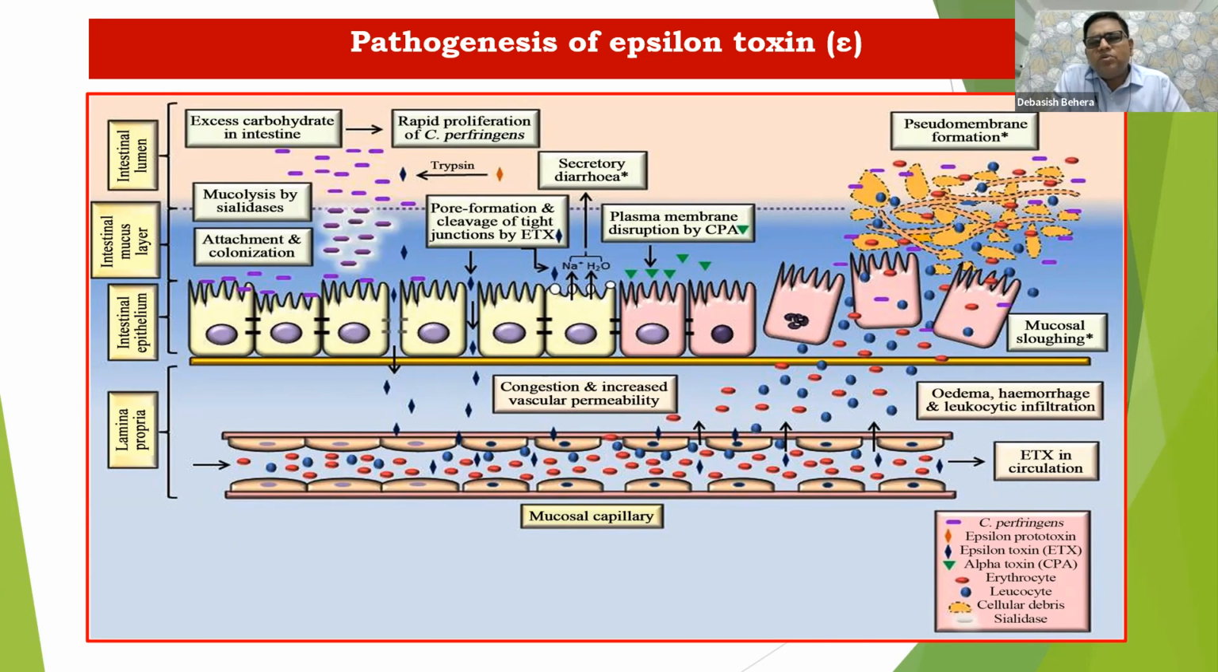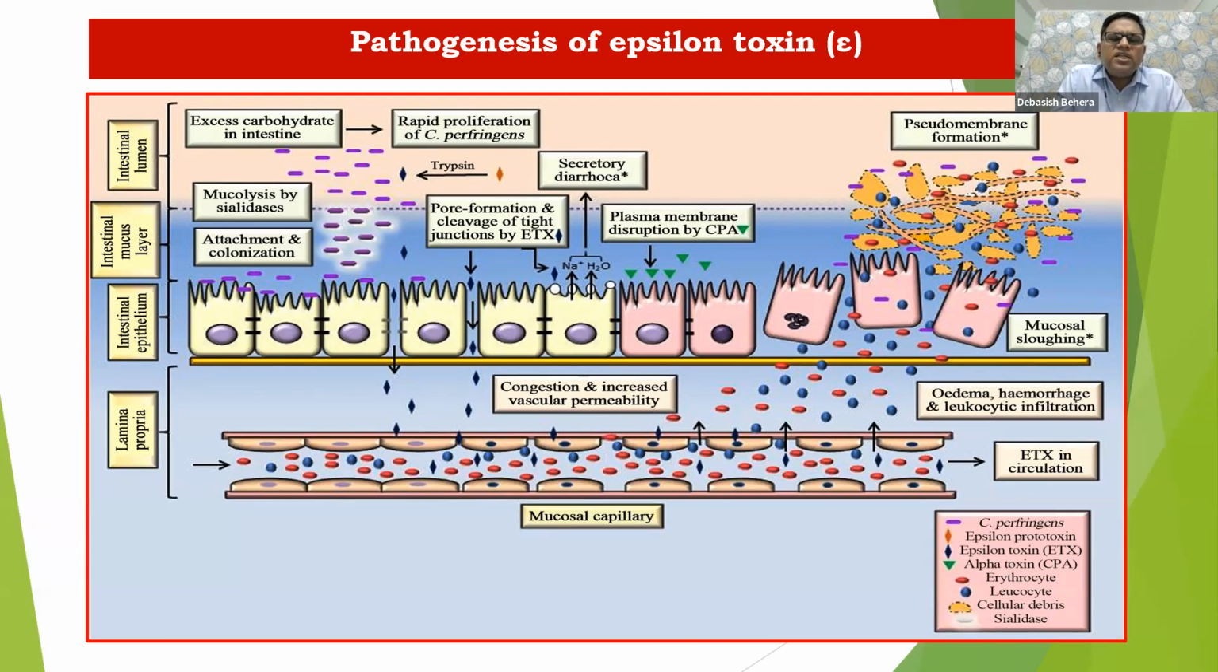Here, excess carbohydrate, which we have already discussed in our predisposing factors, gives the environment for rapid proliferation of the Clostridium organism. Then there would be epsilon. Epsilon is mostly present in the prototoxin form. The prototoxin, with the help of trypsin, is converted or activated to epsilon major toxin, the activated form of the prototoxin. Then we will discuss the action of this epsilon toxin, whose role is pore formation and cleavage of tight junctions.